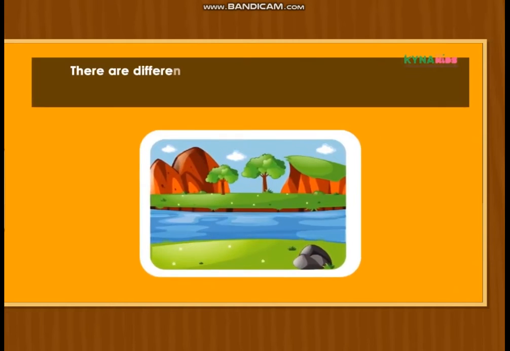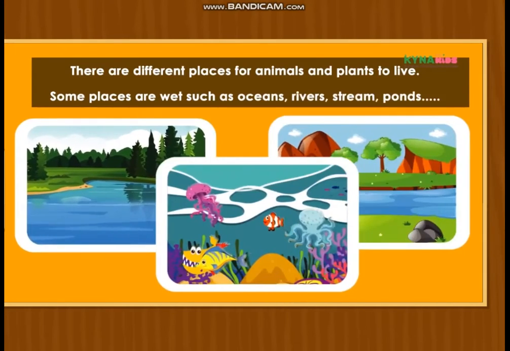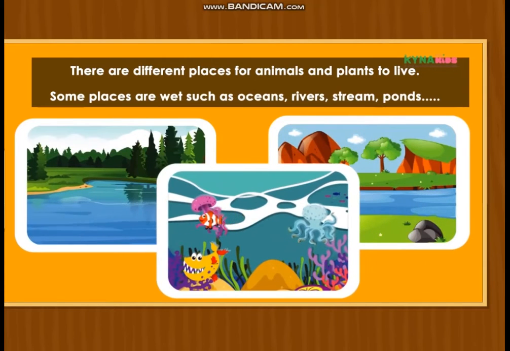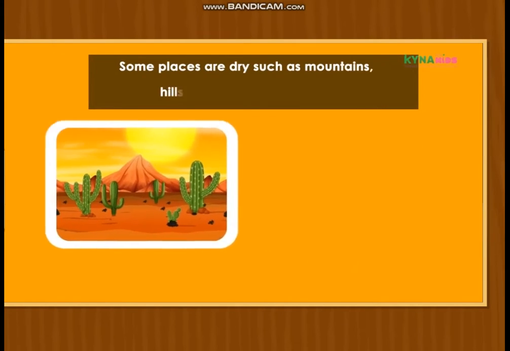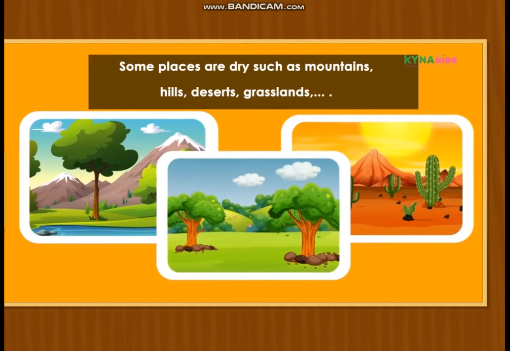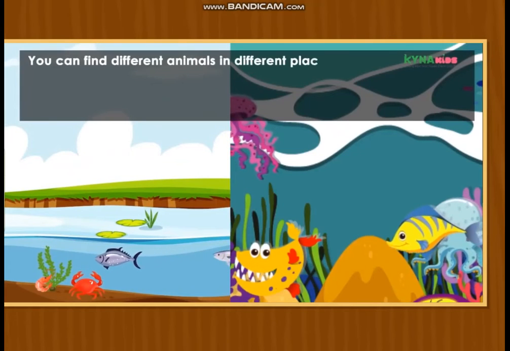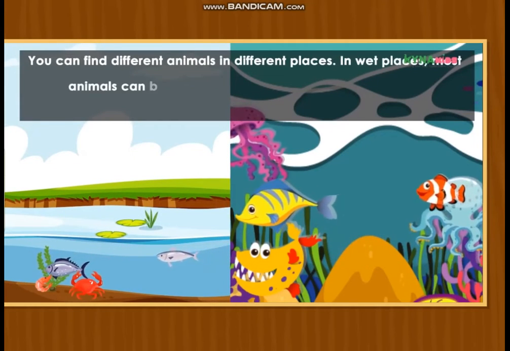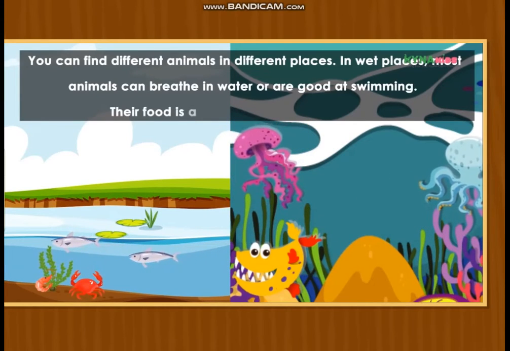There are different places for animals and plants to live. Some places are wet, such as oceans, rivers, streams, ponds. Some places are dry, such as mountains, hills, deserts, grasslands. You can find different animals in different places. In wet places, most animals can breathe in water or are good at swimming. Their food is also in the wet places as well.